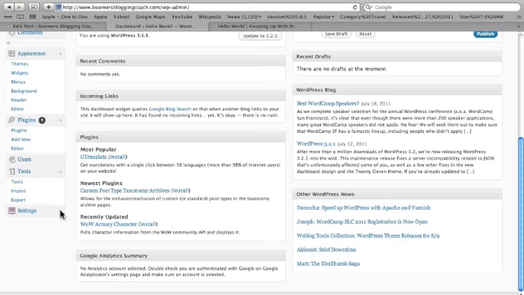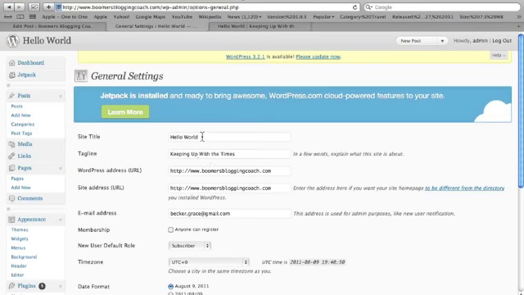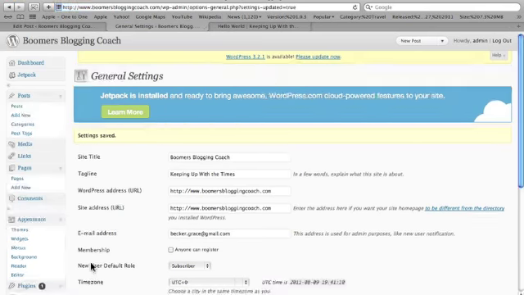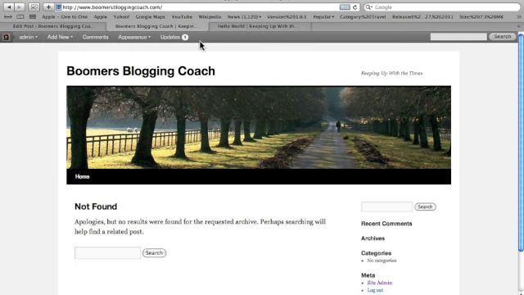So come down here to Settings, click on this little arrow and it will open up a lot more options. Let's go to General, and let's go ahead and change this Hello World. Mine is Boomer's Blogging Coach, except I want a capital B there, so let's do that. And then you can fill in all the rest of this stuff. You know how to do that. And let's go back and see, now it says Boomer's Blogging Coach.